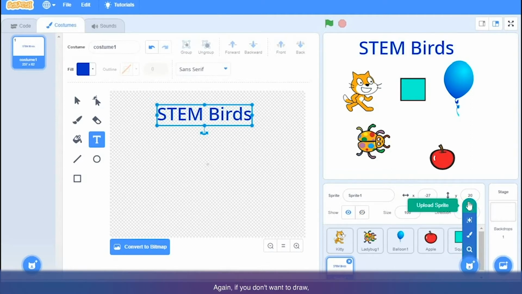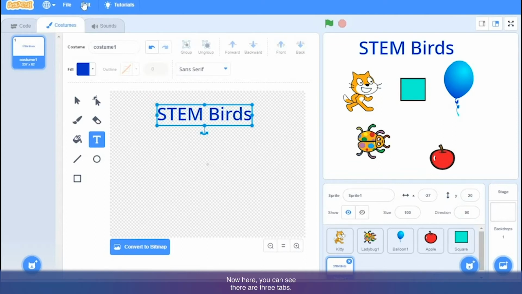Again, if you don't want to draw, if you don't want to choose a sprite from the library, then you can download any image from Google and upload it here. Okay, we will learn about uploading images in our later classes. So there are different ways with which you can add a sprite in your stories.